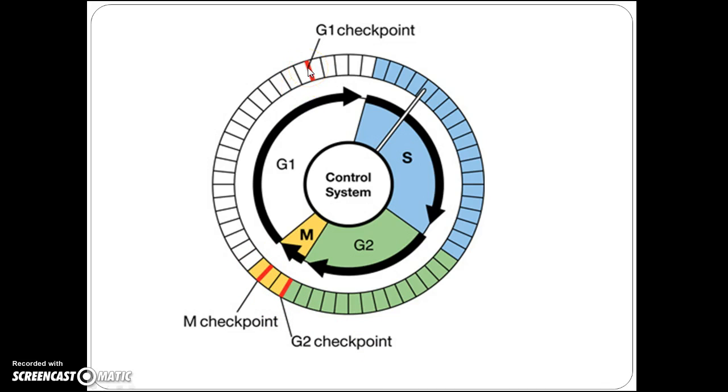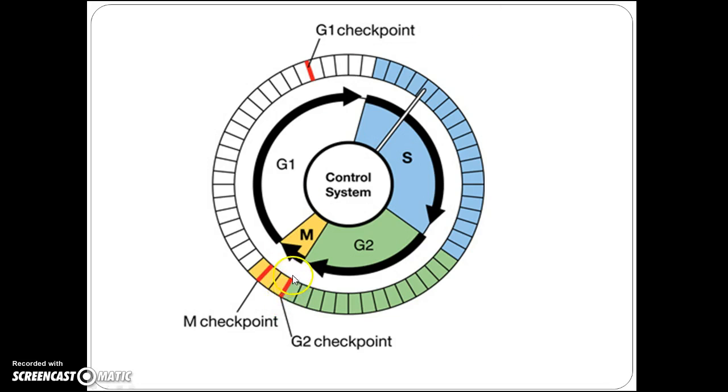The G1 checkpoint determines whether all conditions are favorable for cell division to proceed in the cycle. External influences such as growth factors play a large role in carrying the cell past the G1 checkpoint. The cell will only pass the checkpoint if it is an appropriate size and has satisfactory energy reserves. At this point, the cell also checks for DNA damage. A cell that does not meet all the requirements will not progress to the S phase. The cell can pause the cycle and attempt to cure the problematic condition, or the cell can advance into the G0 or inactive phase and await further signals when conditions improve.